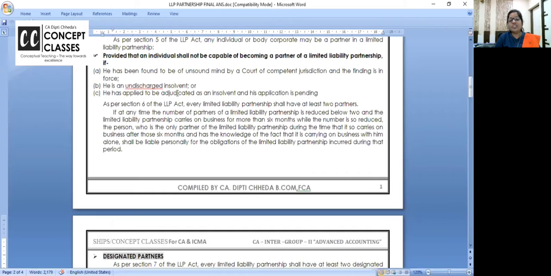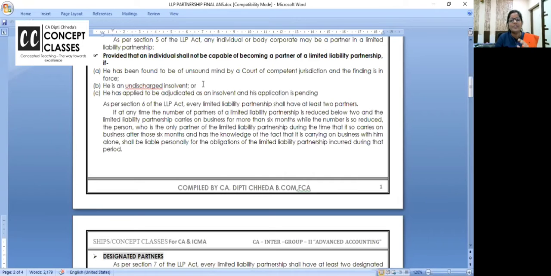He is an undischarged insolvent. He has applied to be adjudicated as insolvent and his application is pending. He's going to be insolvent, or he's already insolvent, or he's of unsound mind. In these cases, he cannot become a partner. Otherwise, there is no restriction.